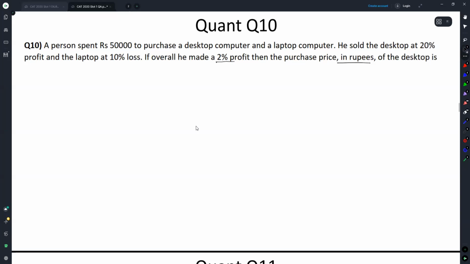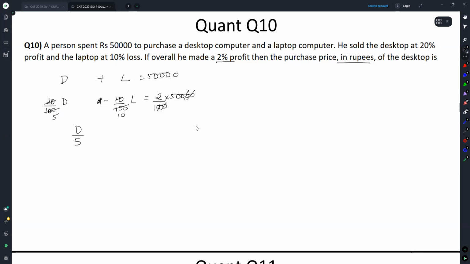There are two ways you can do it. Let's call the desktop D and the laptop L. D plus L is equal to 50,000, and 20 by 100 D minus 10 by 100 L is equal to 2 by 100 of 50,000. Cancel 5, cancel 10.